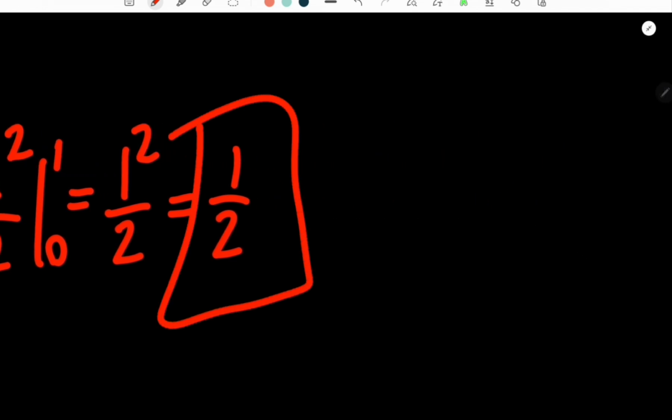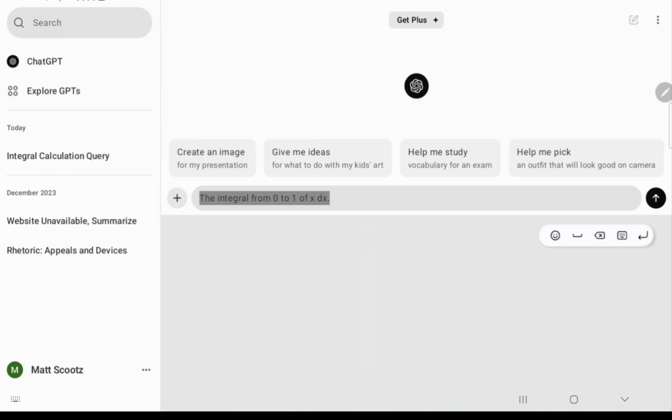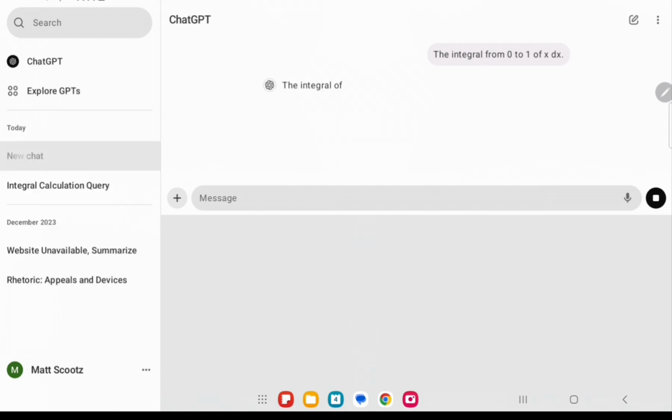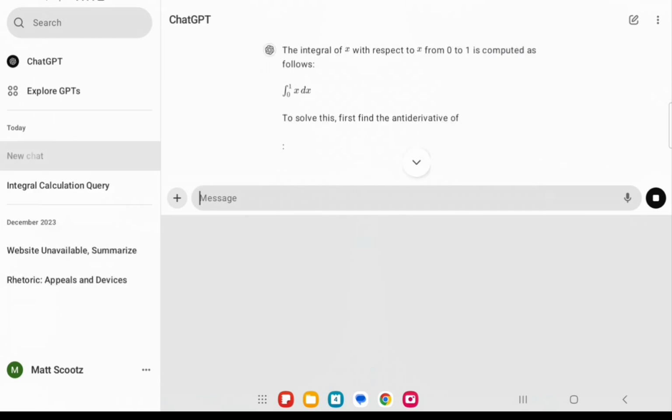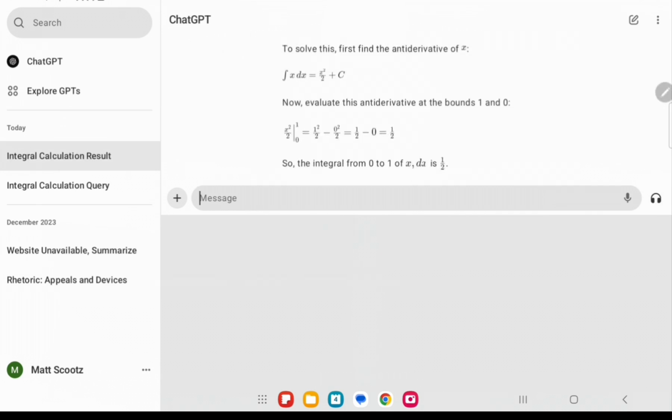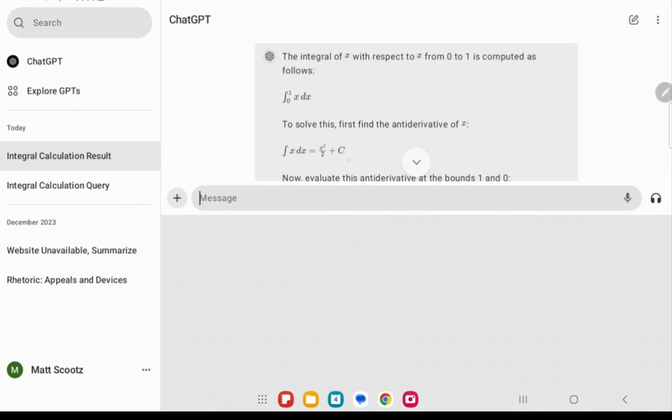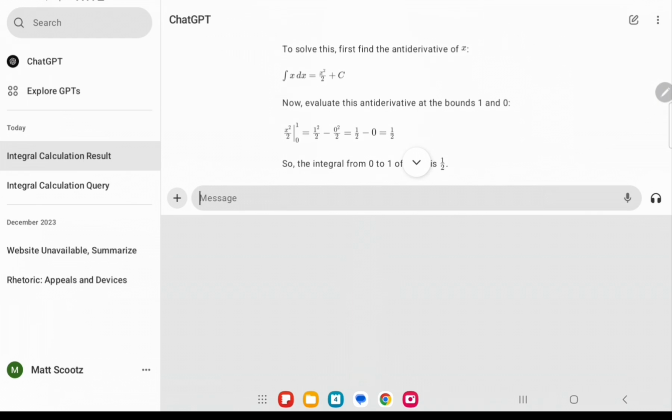Now we're gonna move over to ChatGPT and see if it can solve it. So here we go. I'm going to send ChatGPT the integral right now. Let's see if it can solve it. Okay, doing well. And there we go. We have the answer. So it is actually 1/2, so it got it right. Very impressive, of course. But then again, it was the first integral. It was pretty easy. Maybe I should go to a harder one.